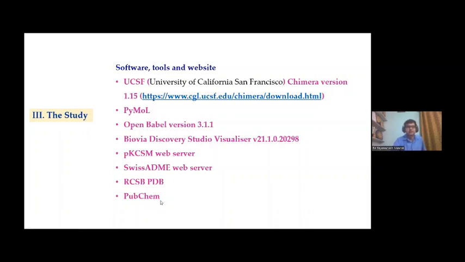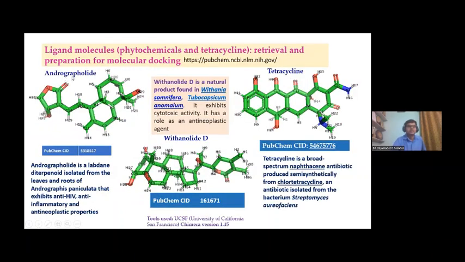That means the ligands such as Andrographolide, Withanolide D, and tetracycline, we have retrieved the 3D structures of the compounds. And these are the structures after optimization. We have optimized the structure after downloading from PubChem by the utilization of Chimera, which is available on the internet. This is a web tool.